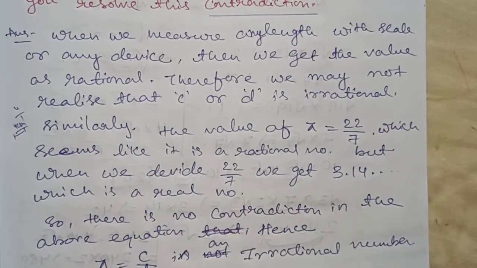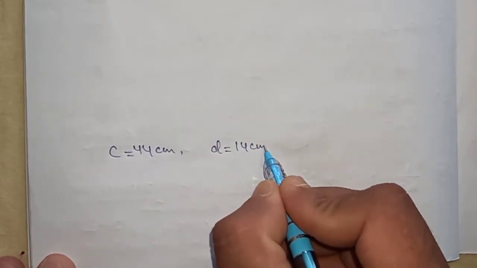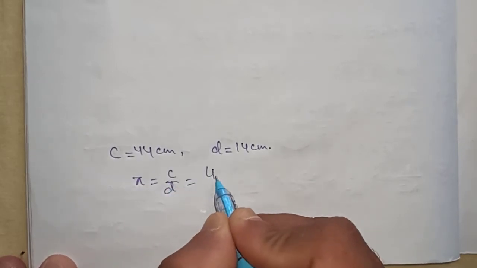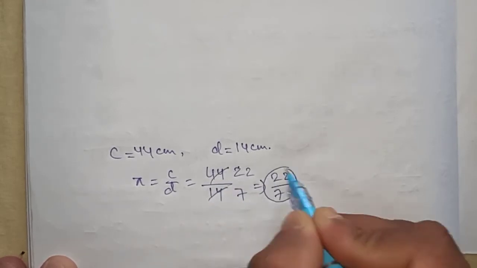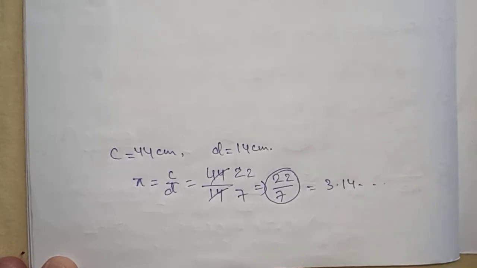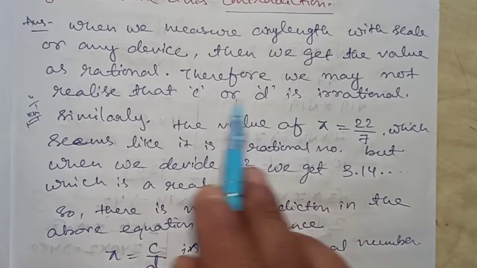Suppose we take the circumference as 44 centimeter and diameter as 14 centimeter. That means pi should be equal to c by d, that is 44 by 14. If I cancel, we get the value 22 by 7, and when we divide this, we get 3.14 dotted something. So if I take c as 44 and d as 14, and the value of pi as c by d, then if I cancel it, I get again the correct value of pi, that is 22 by 7. Therefore we may not realize that c or d is irrational.